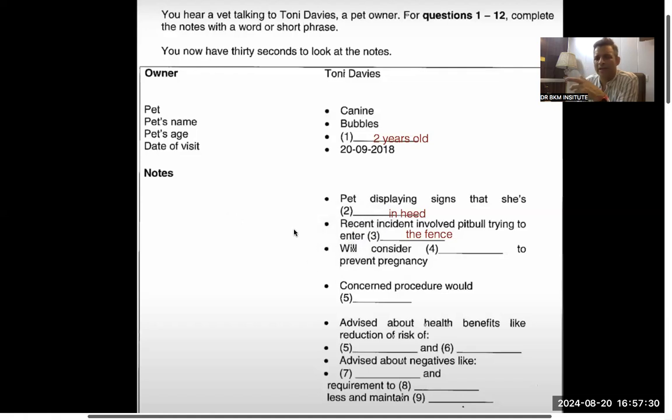Trying to enter the hole or fence, but actually the right word has not been given, because the dog was trying to enter their house basically, since there is a hole. So that dog was trying to go through the fence. The problem is that I'm not finding the right word. The fence is the only word I can fit in, or enter the hole.